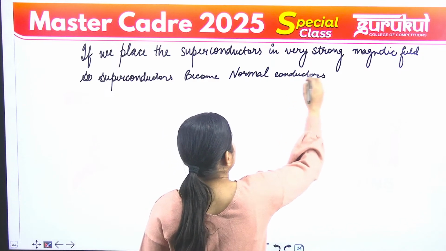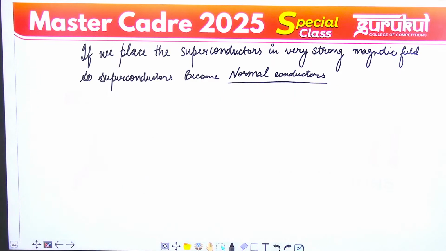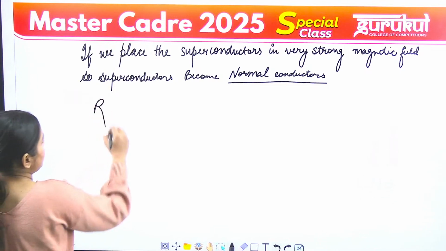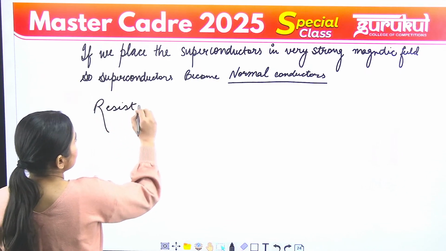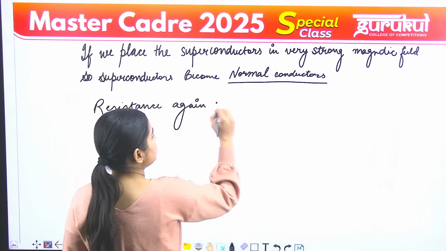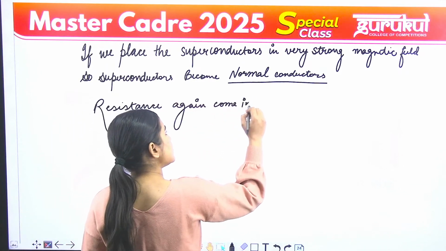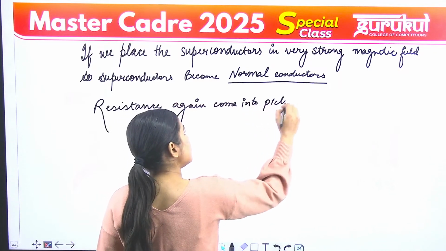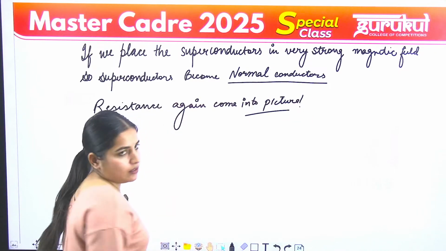Okay. तो जैसे ही हम उनको रखते हैं in a very strong magnetic field, in a sufficiently strong magnetic field, so their resistance again comes into picture and they become normal conductors.